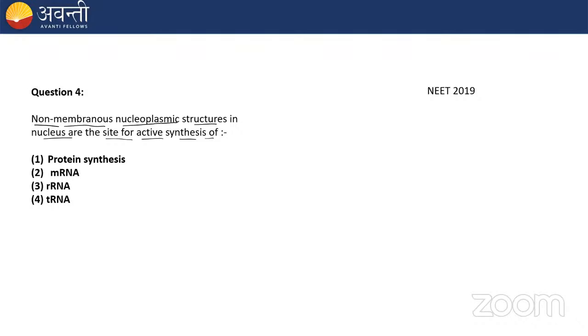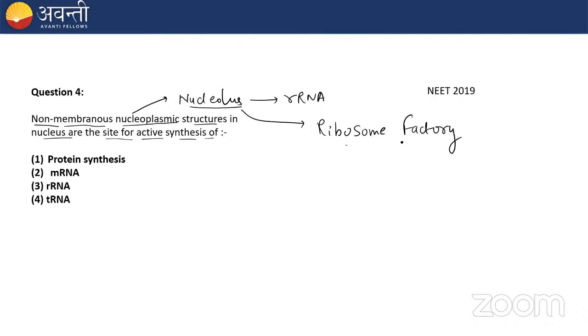Keepangrin, I hope I'm pronouncing your name correctly, answer C. Okay, very good, Keepangrin. Option 3 is the correct answer, which says rRNA. Remember the non-membranous nucleoplasmic structure. That means they are talking about the nucleolus. And I told you that the nucleolus is the site where rRNA synthesis takes place. The nucleolus is also known as the ribosome factory.